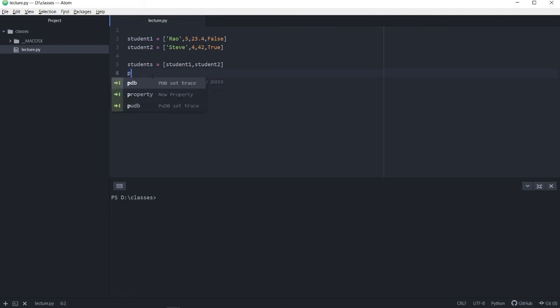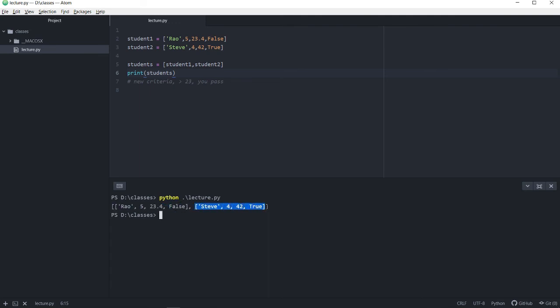If I were to print this out to you, you're going to see something like this. You're going to start off with 2 box brackets at the very end, and within which every element is itself a list.